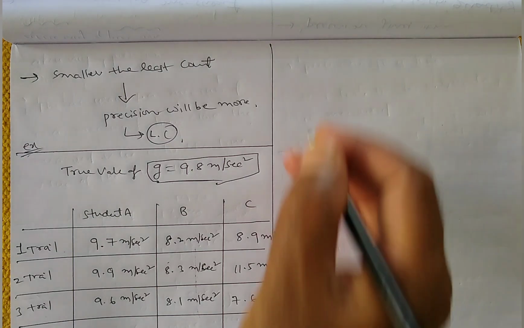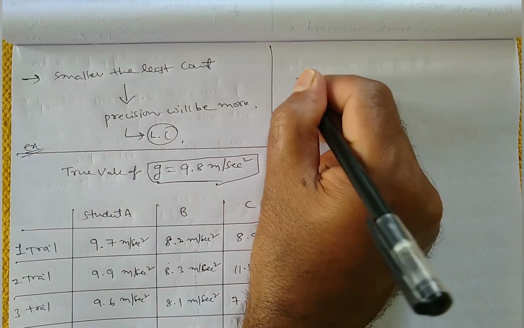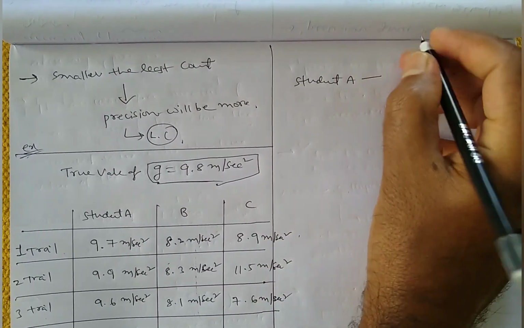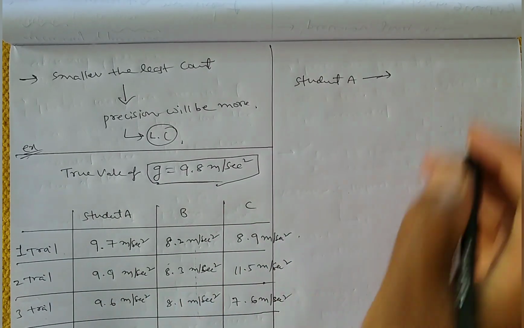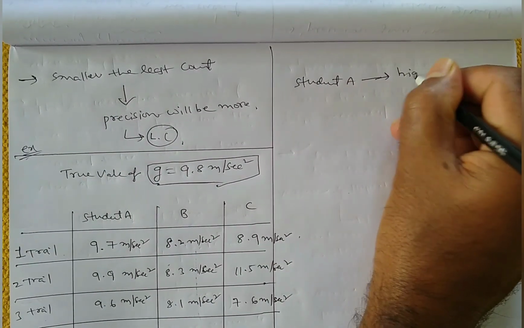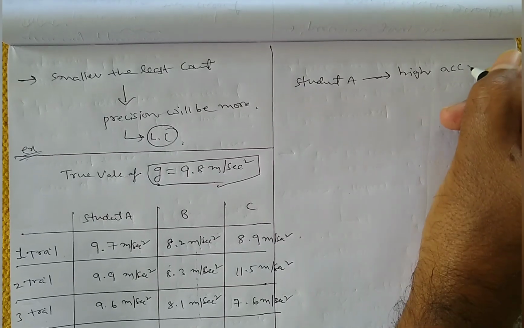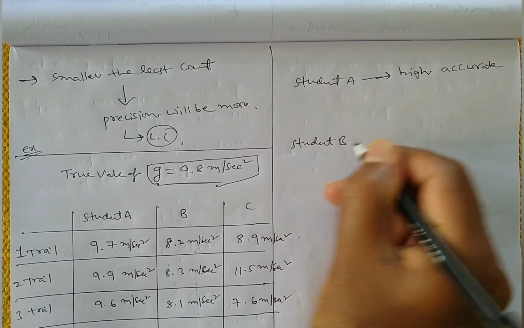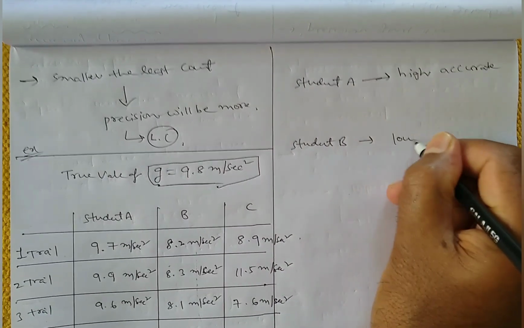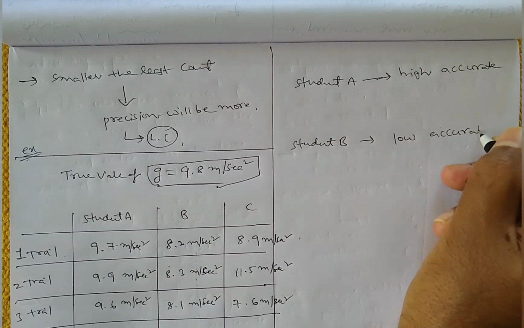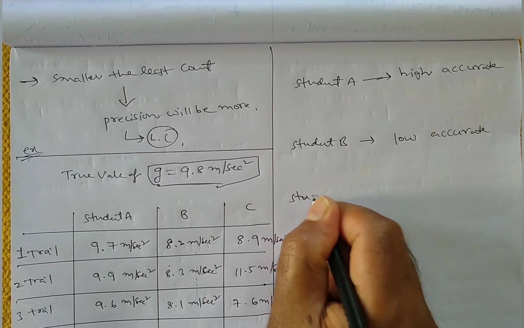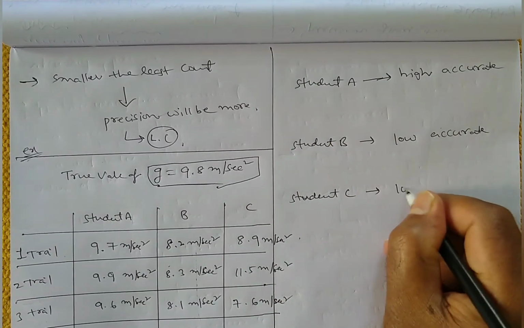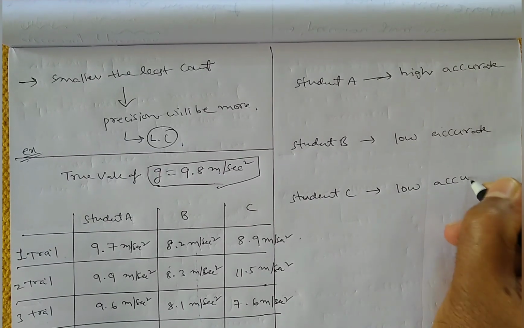Right. Finally we can give the conclusion. What is the conclusion? Student A is getting readings with high accuracy. Whereas student B is low accurate, and student C here also has low accuracy. He is getting low accurate values.